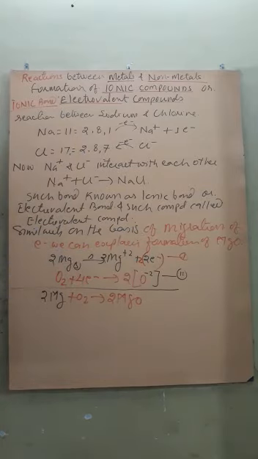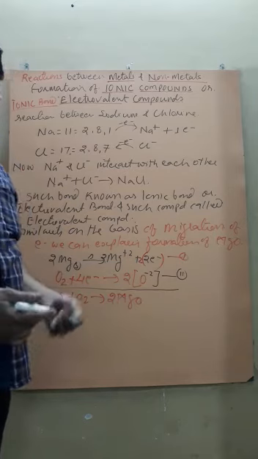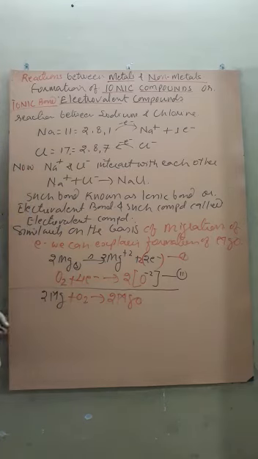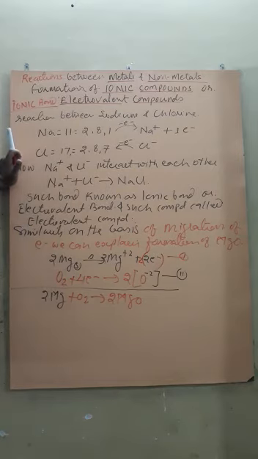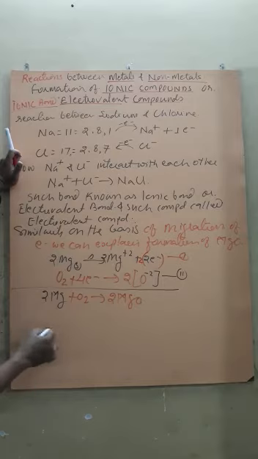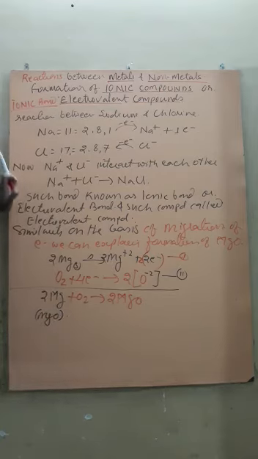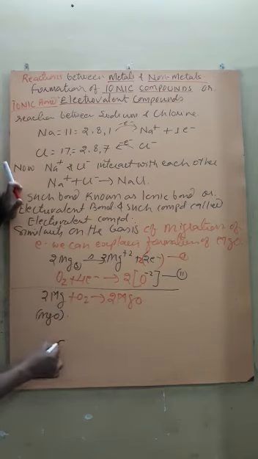Even if you are asked to explain the formation of any other compound, like here, suppose we have to explain the formation of MgO by the electron transfer method, then we can draw the nucleus of Mg.